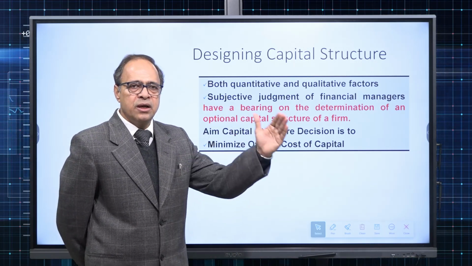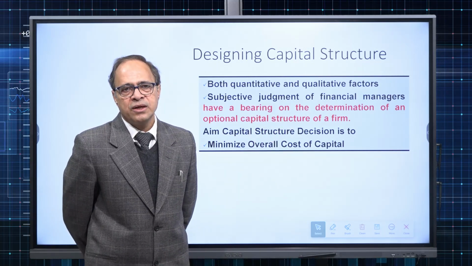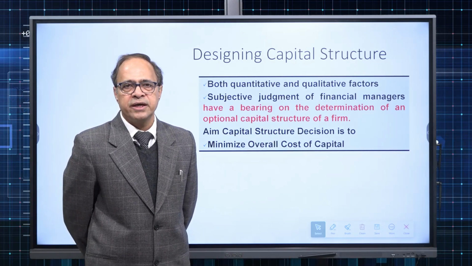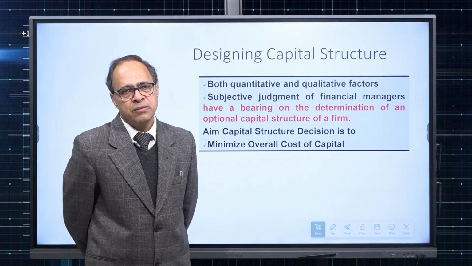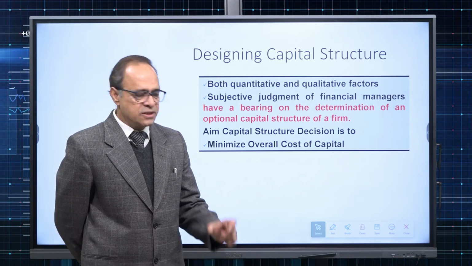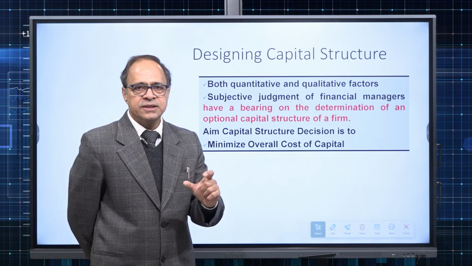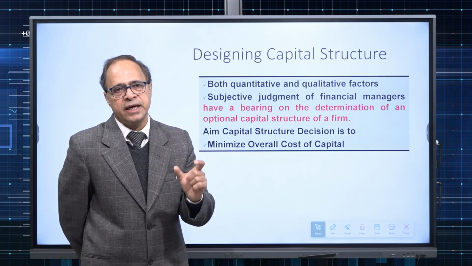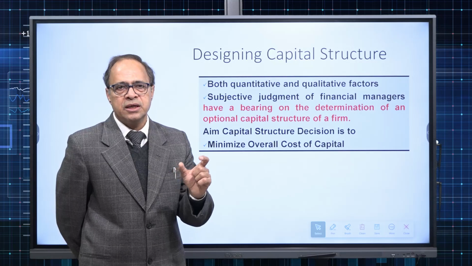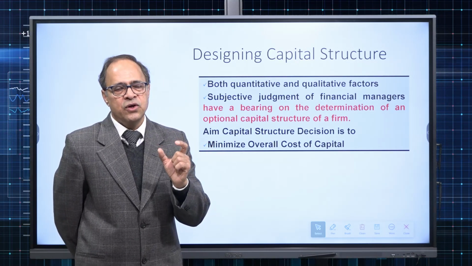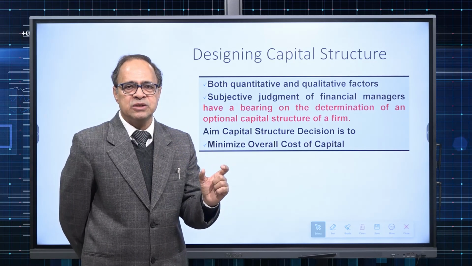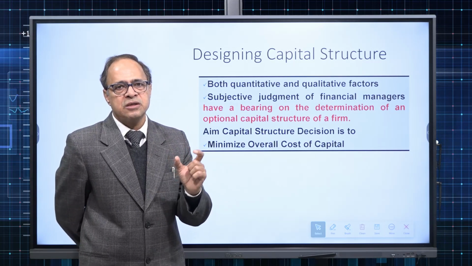On the other hand, if top management thinks that yes, we can take the risk, we are ready to assume the risk, they will definitely go for leveraged capital structure. That means blending the financing with the help of equity and debt. So ultimately, quantitative factors, qualitative factors, and philosophy or attitude of the management with respect to risk-bearing capacity.